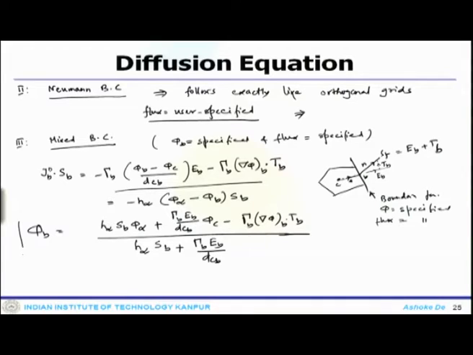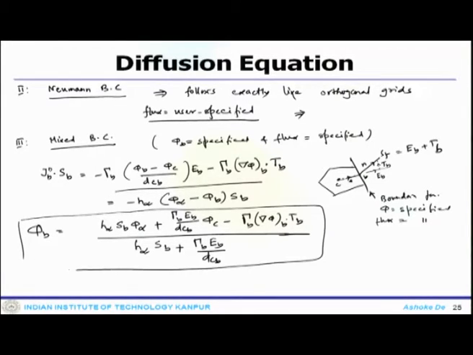That is what you get for phi_B at the boundary.